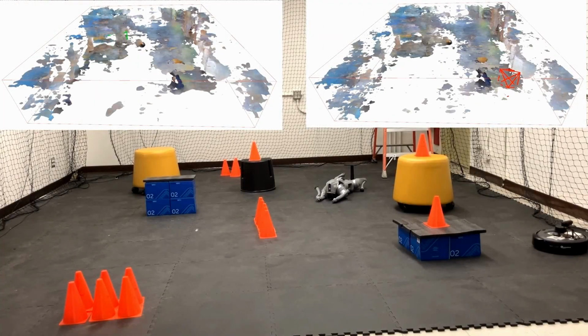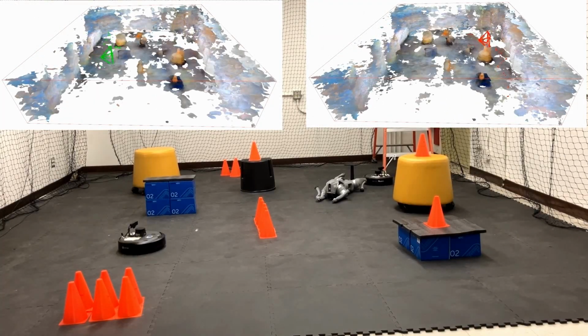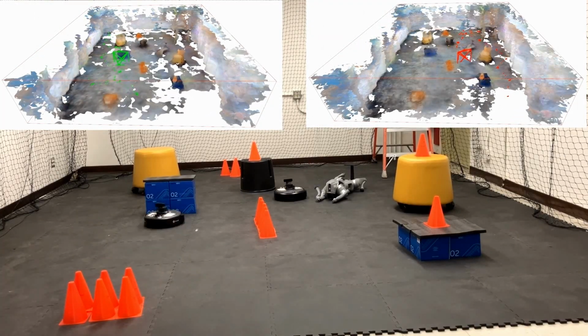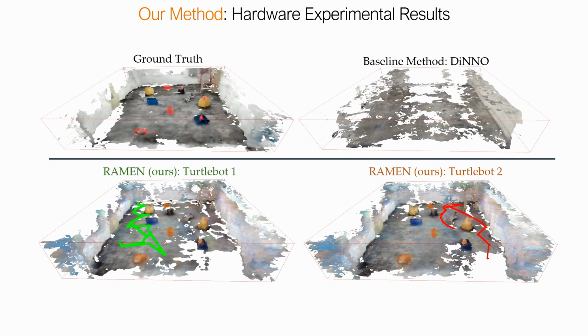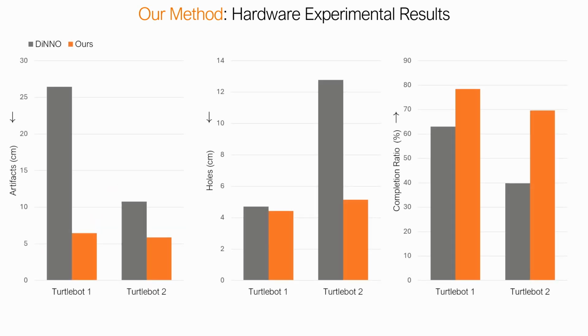Here are our hardware experiment results. Each robot managed to map the entire scene using its own observations and the information shared from its neighbor. And this is our final map, which achieved comparable performance to the ground truth. Our method is also quantitatively much better than the baseline.